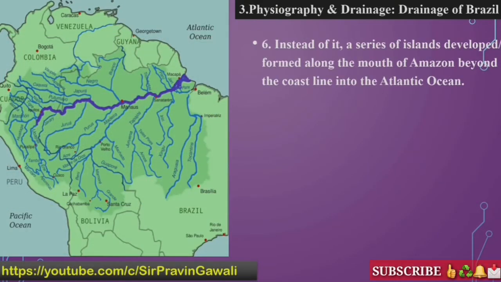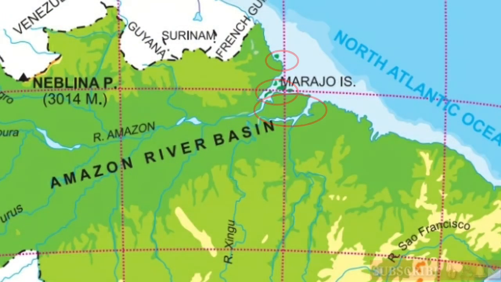Now students, instead of it, a series of islands develop along the mouth of the Amazon beyond the coastline into the Atlantic Ocean. Yes, just now I have told you, and I have told you the main island also, that is Marajó Island. Okay, the width of the Amazon channel at its mouth is 150 kilometers. Students, this is again very important.